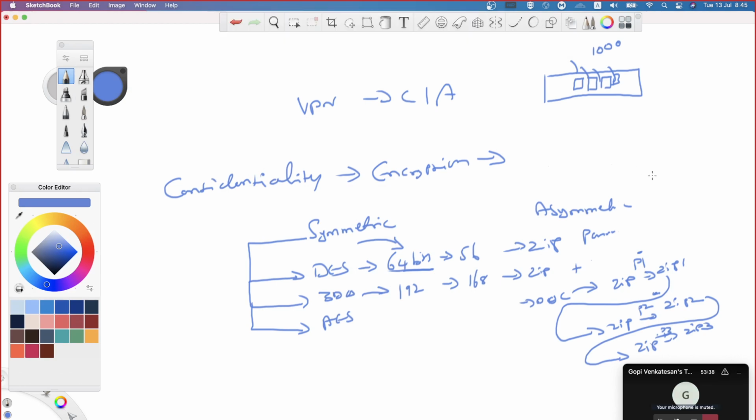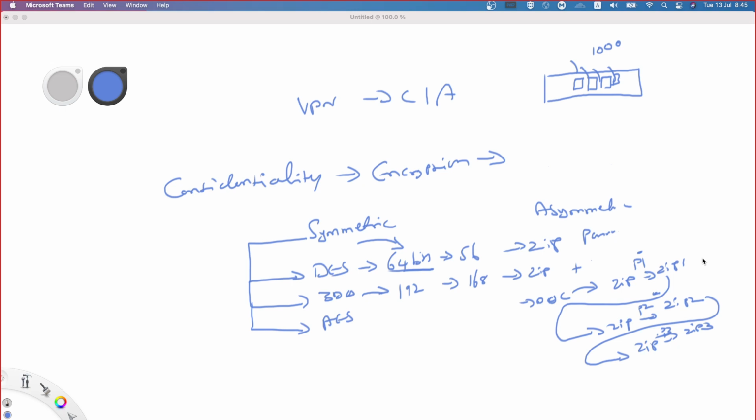Okay. Hope you're able to see my screen once again now. Anyway, the same logic is what we are going to be using. A block of data is going to be sent to the DES process. While I'm encrypting the data, I'm going to be using a key, and then we get ciphertext 1.